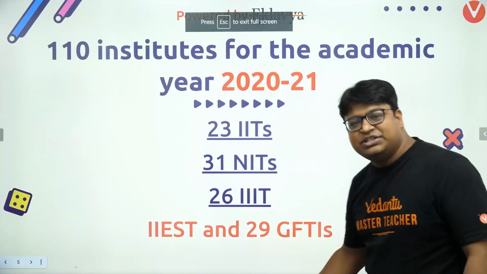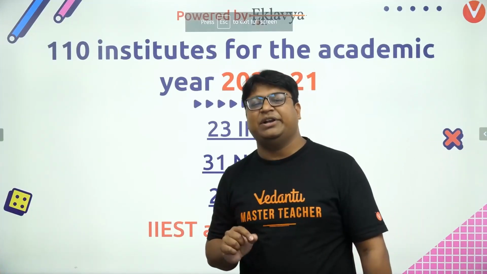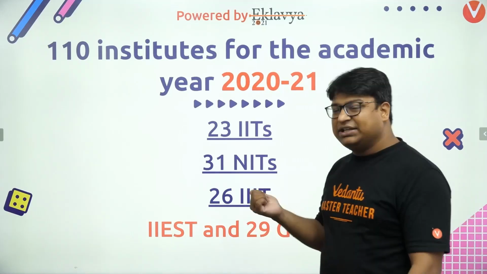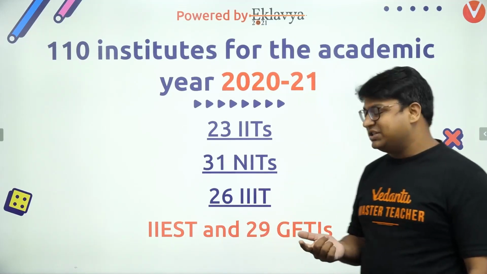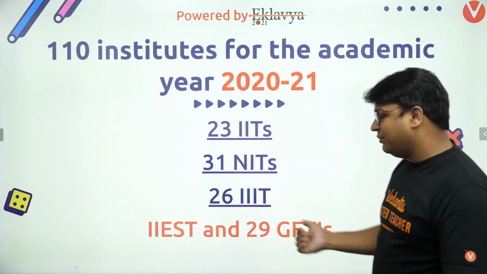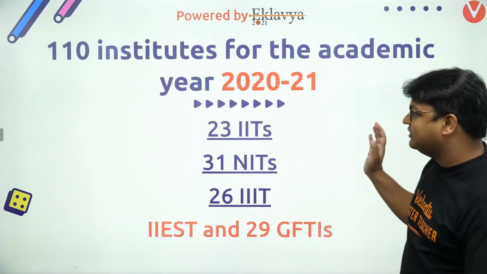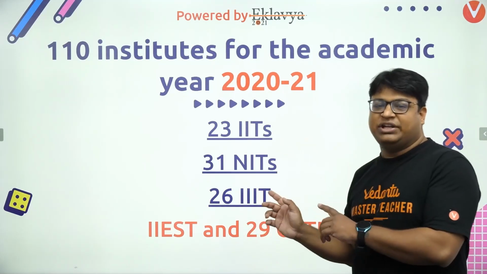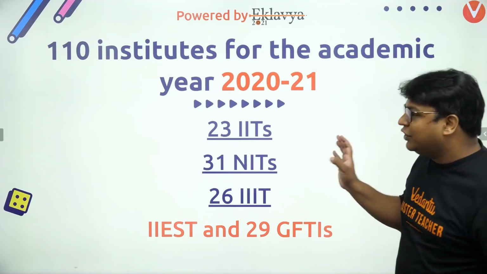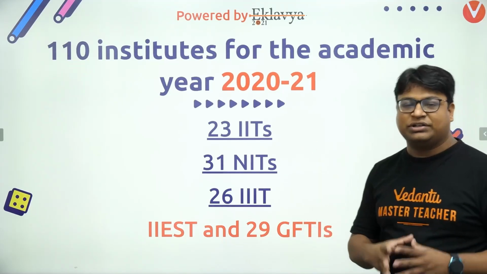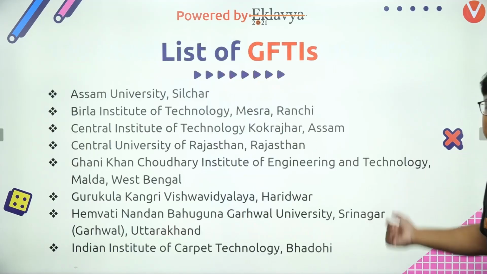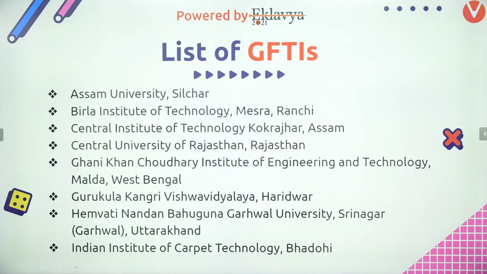Alright, regarding the GFTIs, the list present on Wikipedia right now is not updated. I think there were about 24 or 25 colleges listed there. So what I did, I presented the entire list of GFTIs in this presentation. I'll put them on the screen, I'll get out of the frame, so that you can note them down, or you can take screenshots if you want. So I'll just present all the GFTIs. These are the colleges that we call GFTIs.